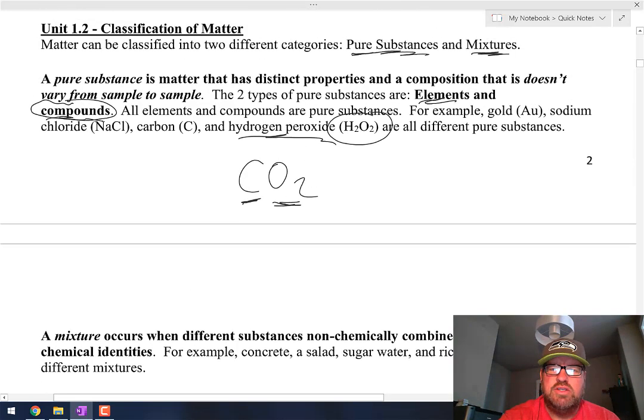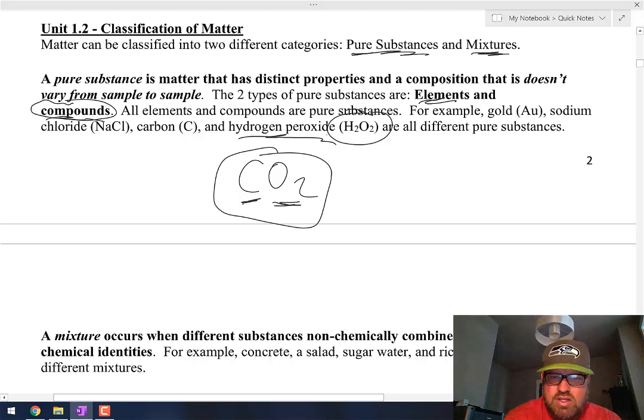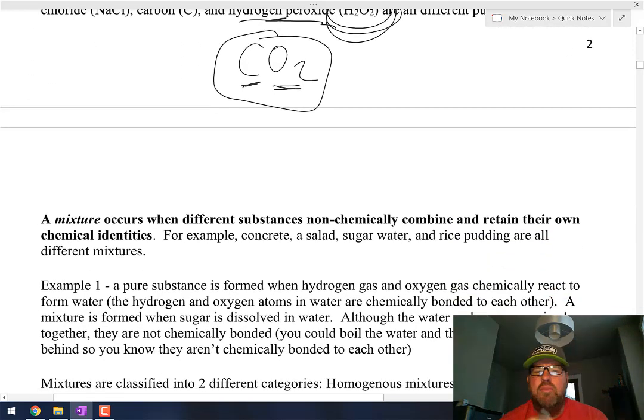So again, a pure substance is one that doesn't vary from sample to sample. It's always one carbon, two oxygens in carbon dioxide. It's always two hydrogens, two oxygens in hydrogen peroxide. A mixture, though, obviously, I could take some more sugar and put some more sugar in there. Or I could boil off some of the water, and now the concentration of the sugar would be higher. Or even something as simple as a salad.